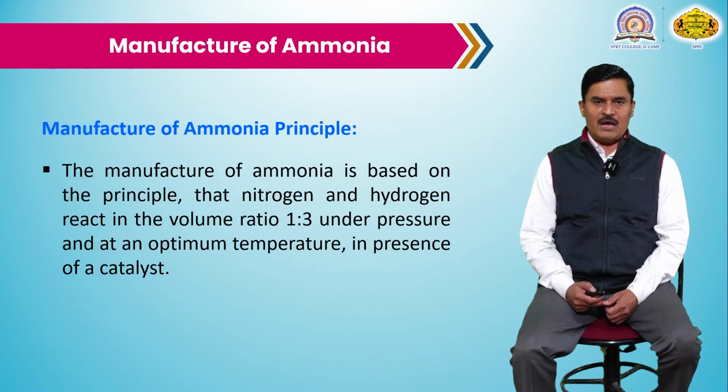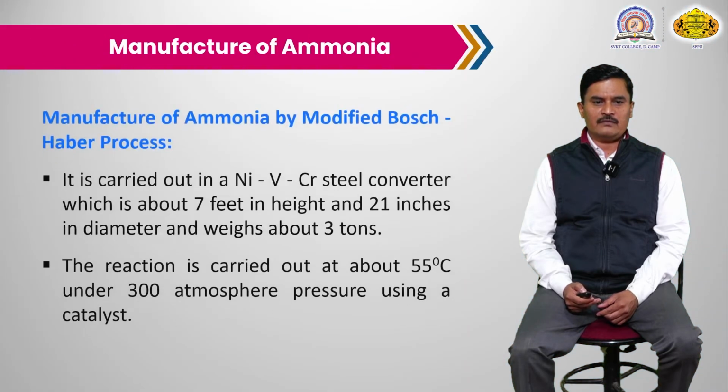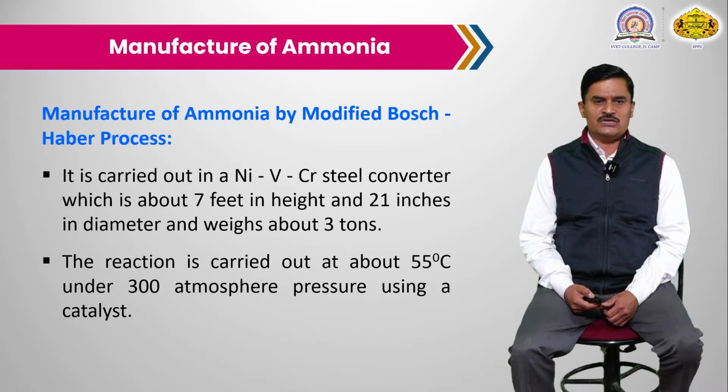So manufacture of ammonia depends upon the following principle. The manufacture of ammonia is based on the principle that nitrogen and hydrogen are required in near about 1:3 proportion, because it is one part nitrogen and three parts hydrogen. So this manufacture requires 1:3 proportion of nitrogen and hydrogen gas at an optimum temperature. Temperature, pressure and concentration, all these conditions are also very important on the industrial scale for the manufacture of ammonia. Manufacture of ammonia is done by using the Haber-Bosch process.